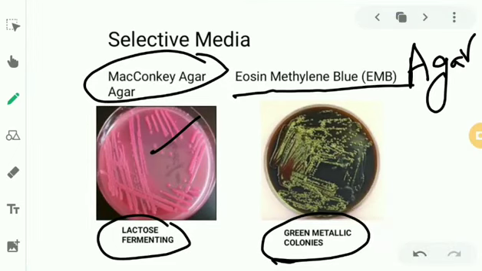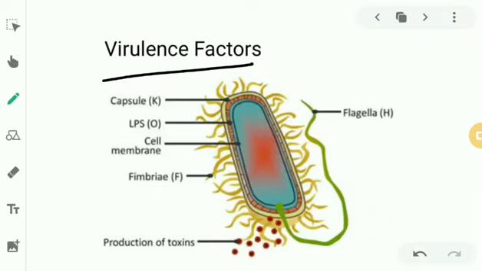Now, after general properties, after selective media, we ask why do they create disease? They create diseases because they have some virulence factors which are toxic to us, right? So it is easy to remember the virulence factors of this bacteria. Just look, I've given you a picture of E. coli. So let's move from outside to inside.